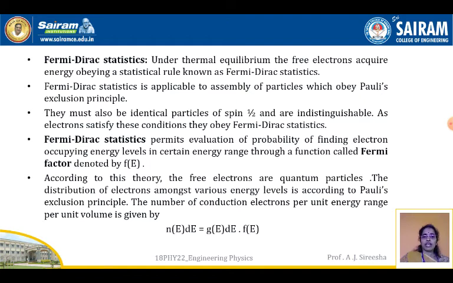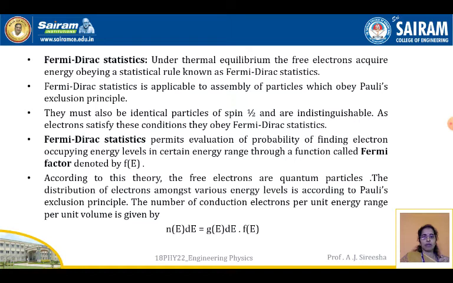Here we have seen that electrons obey Pauli's exclusion principle. Therefore, electrons obeying Pauli's exclusion principle implies electrons have to obey Fermi-Dirac statistics. They must also be identical particles of spin 1 by 2 and indistinguishable particles. As electrons satisfy these two conditions, they have to obey Fermi-Dirac statistics. Electrons obey Pauli's exclusion principle, and the particles are identical of spin 1 by 2 and indistinguishable. Therefore, electrons have to obey Fermi-Dirac statistics.